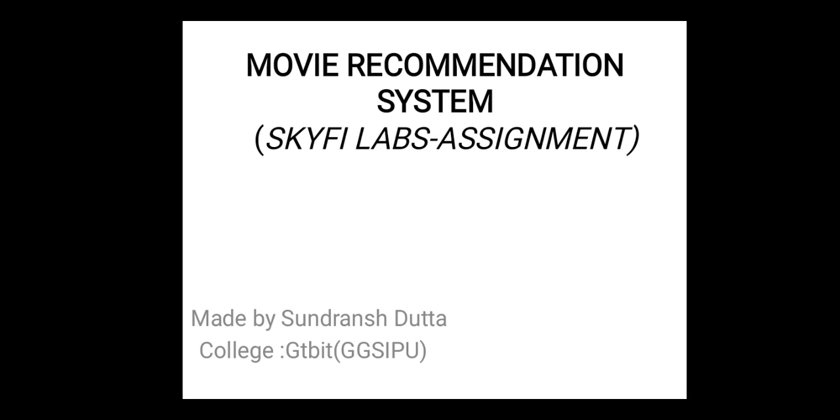We were given an assignment to make a project. So I have made a movie recommendation system. Basically, a recommendation system is a system that seeks to predict or filter preferences according to the user's choices. Recommendation systems are utilized in a variety of areas, including movies, music, news, books, research articles, etc.